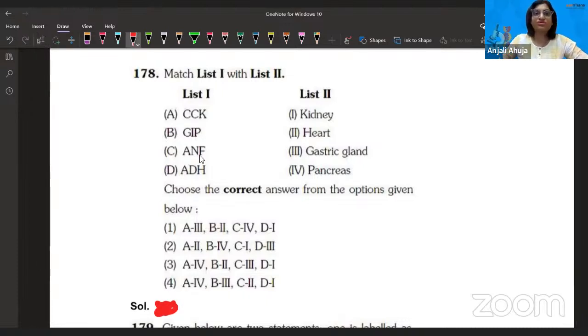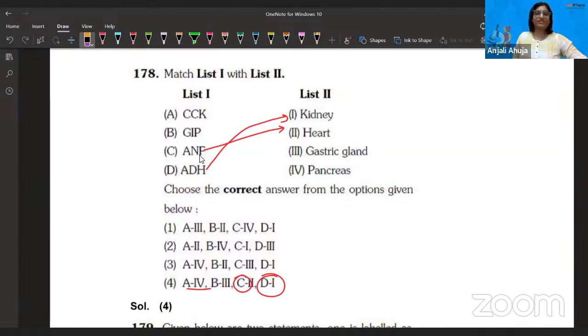So first of all, you do know ANF is atrial natriuretic factor, so C is matching with second. Okay. Let's take fourth as the answer here already, but let's understand other options. ADH, antidiuretic hormone, is released from the pituitary gland, but it acts upon the kidney. So D is 1. Definitely fourth is the answer, guys, without even thinking.